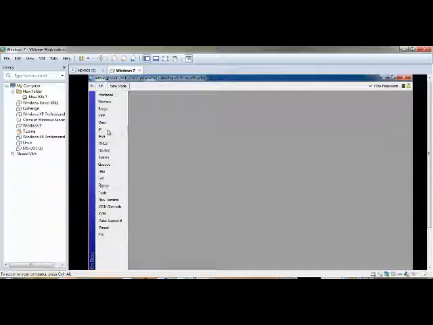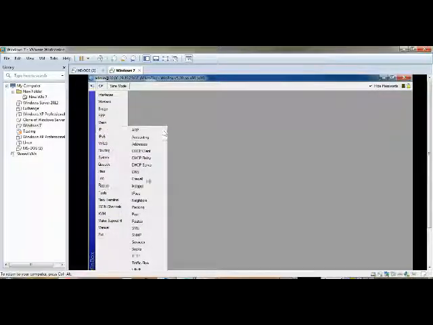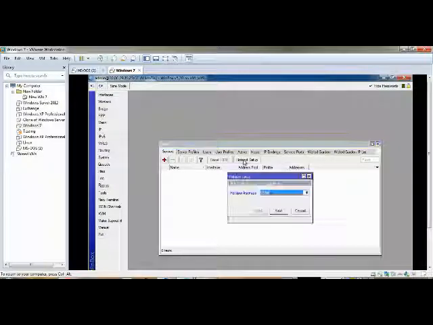Now everything has been done except this hotspot. Now we are going to create the hotspot. Click here, setup. The interface will be the LAN, because your access point will connect to the LAN, not the WAN. WAN is only for internet access. So your LAN will be the main gateway for the users.